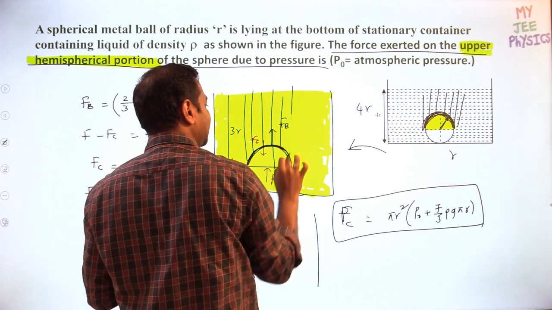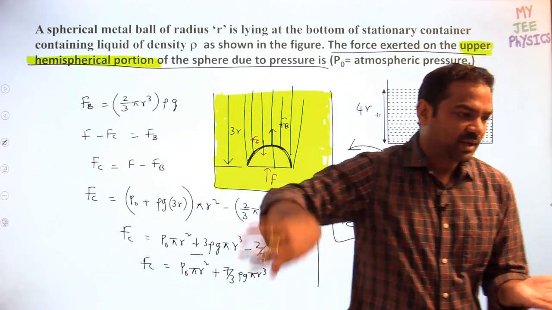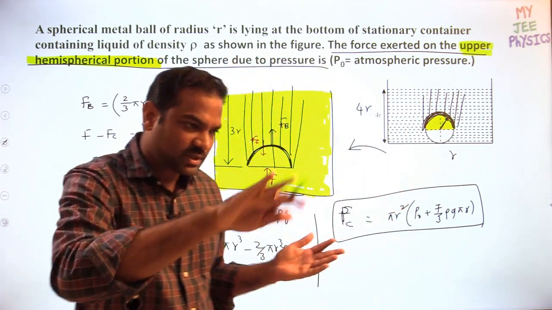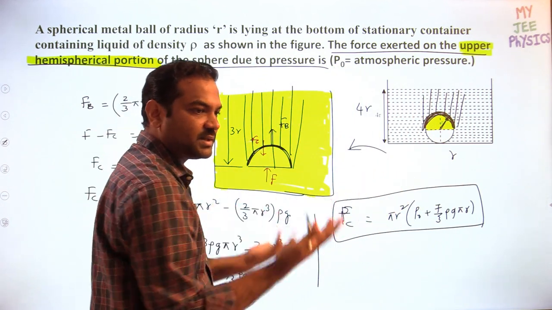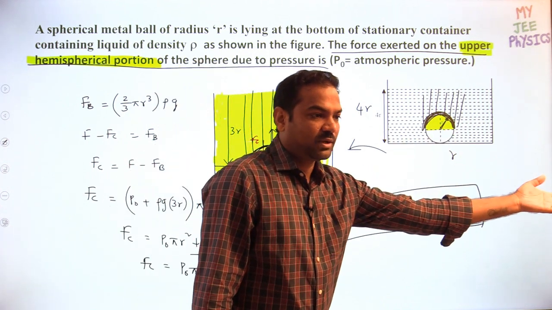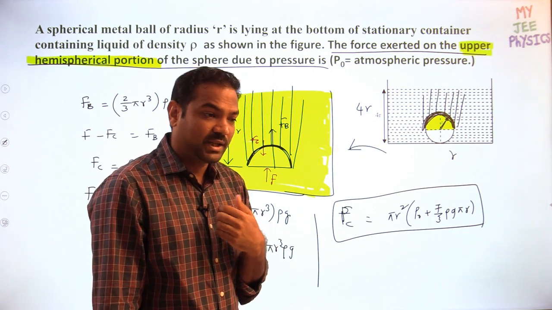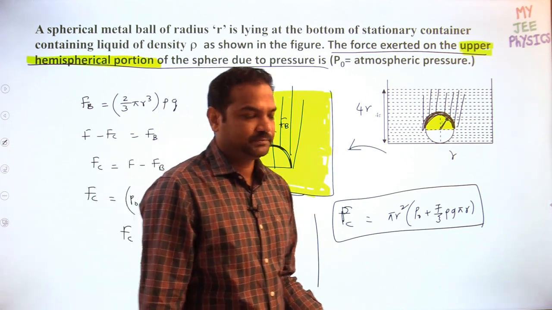If the depth is the same, then the force remains the same. So it doesn't matter now whether the bottom surface is curved or flat. So I removed the curved bottom and kept the bottom as a flat surface, so that it is easy for us to calculate.